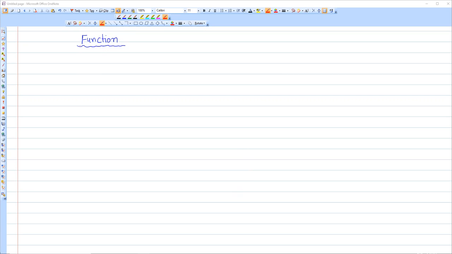So what is function? Before this topic we have already studied about set, relation, Cartesian product, all the things like that. Now we are going to discuss the topic function. So let me start the definition of the function. तो definition part पढ़ते हैं. Definition क्या होती है function की?